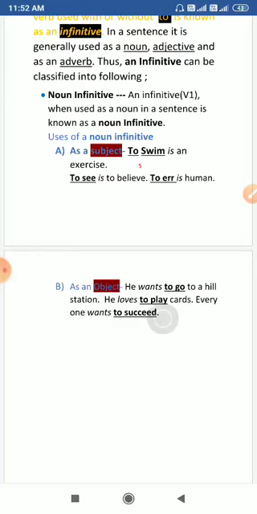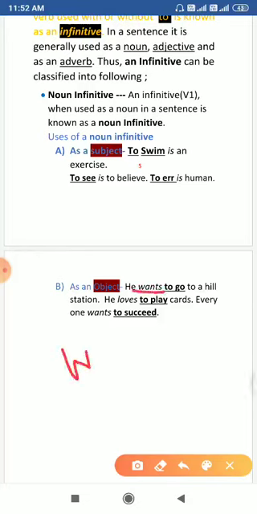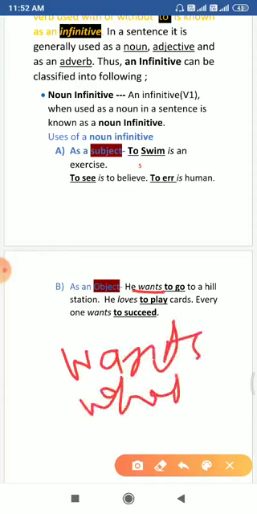In this sentence, which is the object? How did I tell you that? You can find out which is the object in a sentence. To find out the object of a transitive verb, you need to add what or whom with the verb. In this sentence, the verb is actually wants. And if you add what, a question word, with this verb wants, then it will become a question, and the answer would be: what, to go. The answer would be to go to a hill station.